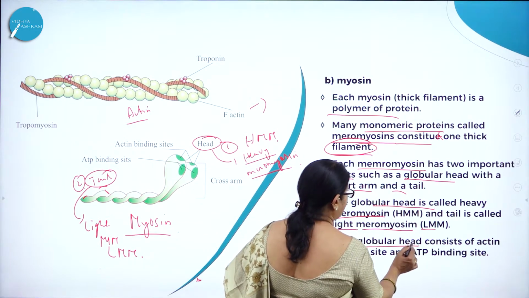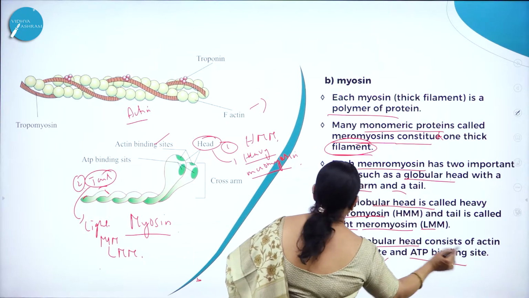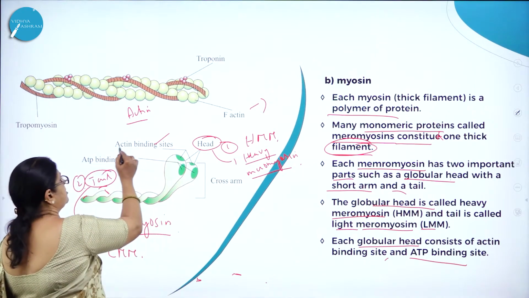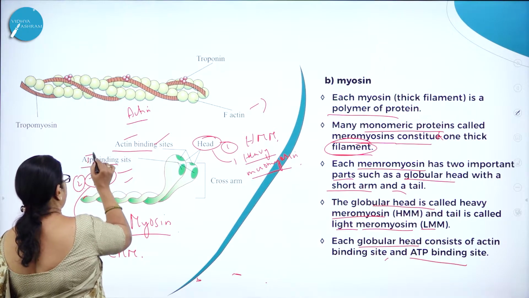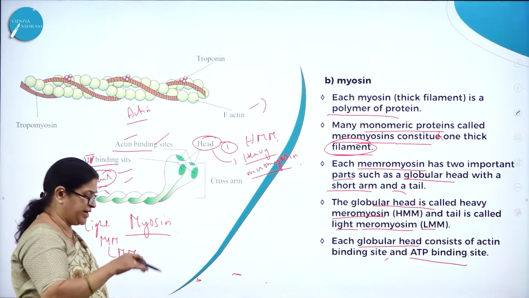And each globular head consists of an actin binding site and an ATP binding site. So here you can see each head of myosin consists of what? Actin binding site and ATP binding site. That is how they are responsible for the sliding movement.